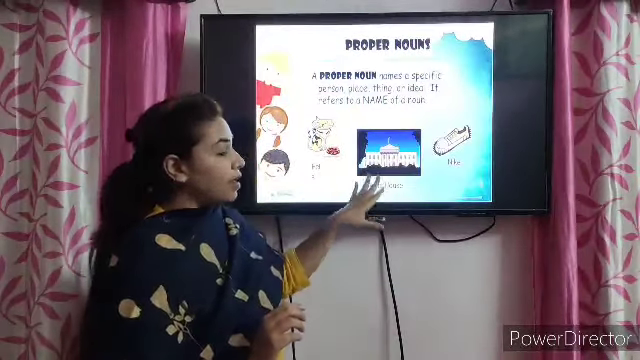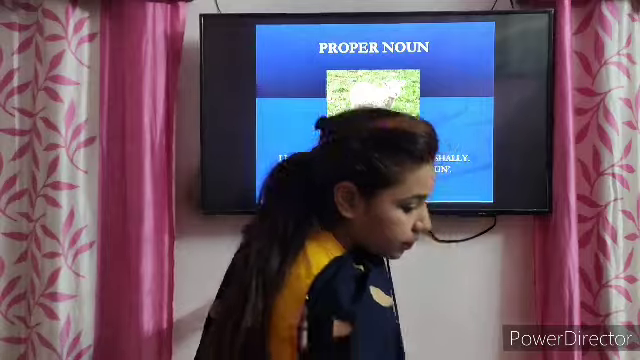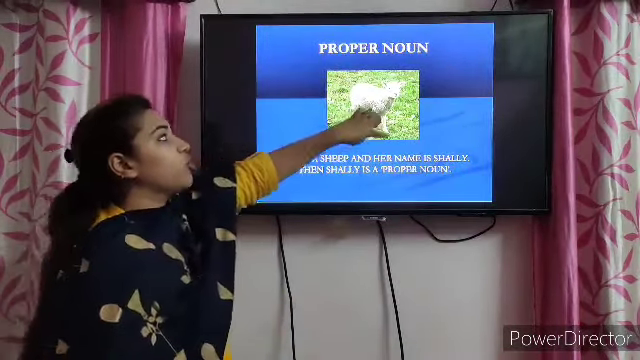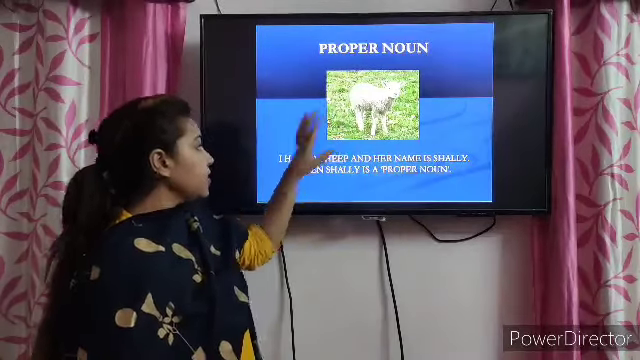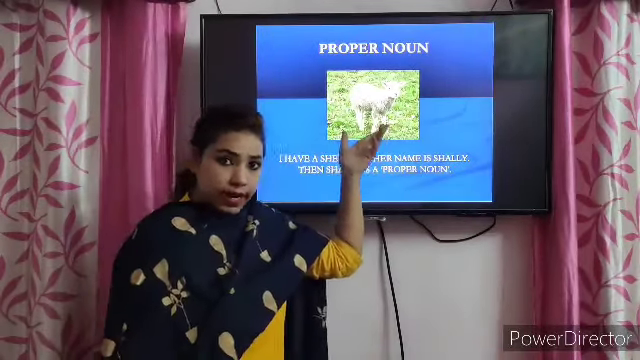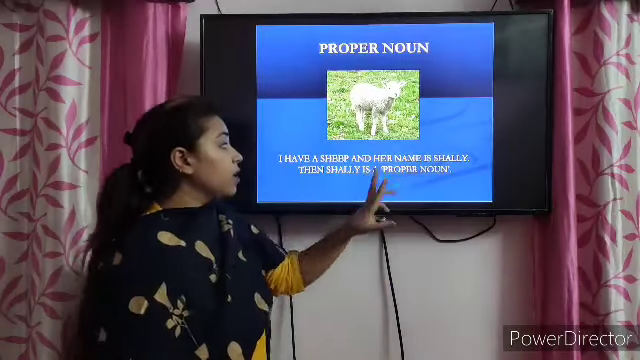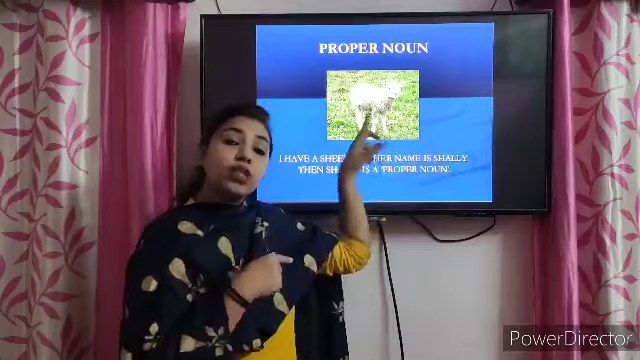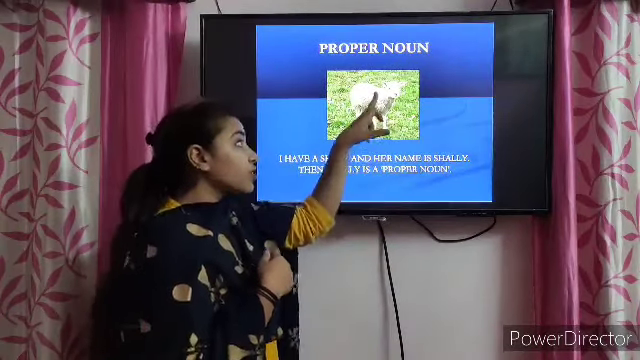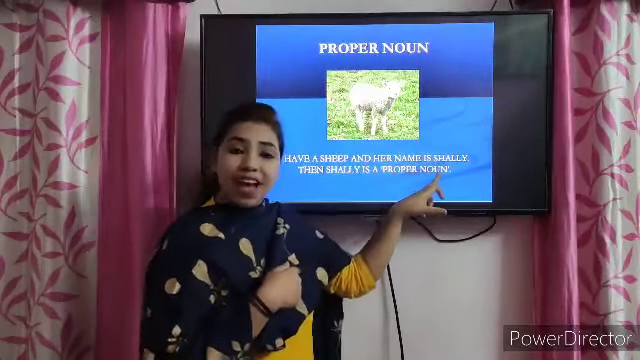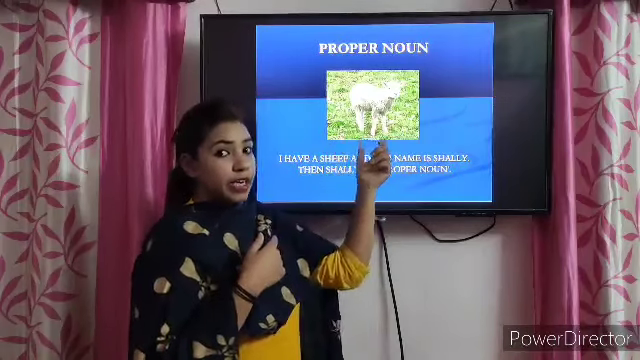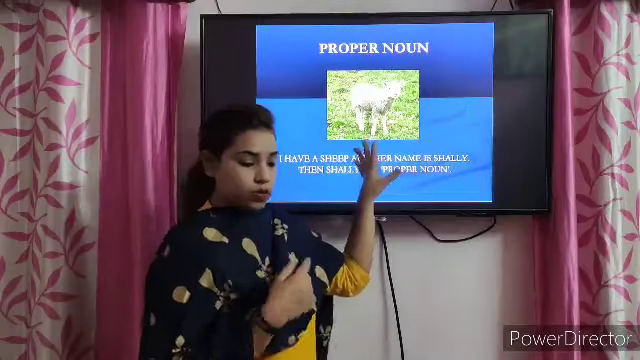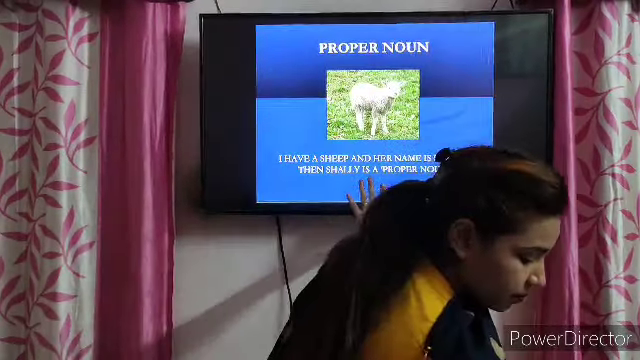Let's move to another slide. Now this is one of the examples of a proper noun. You can see the picture of a sheep here, students. In this, I have a sheep. I don't know which sheep it is, and her name is Shelly. Yes, I have given the name Shelly to this sheep. So this Shelly is a proper noun because I have given the name to this. So I hope you are clear with the proper noun. So let's move to the next slide.